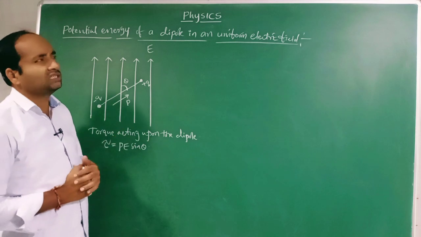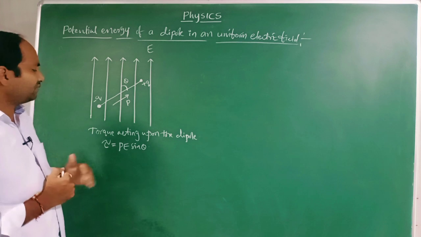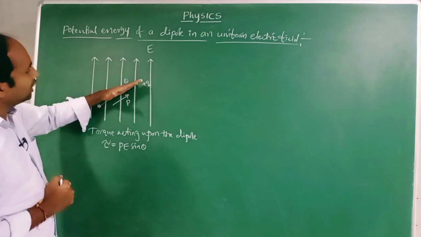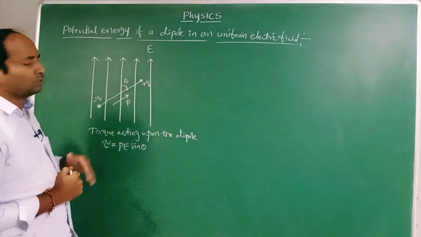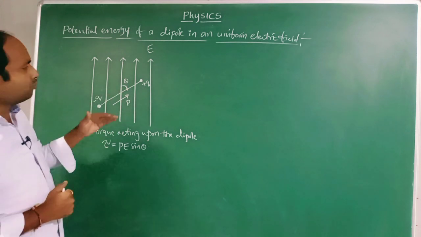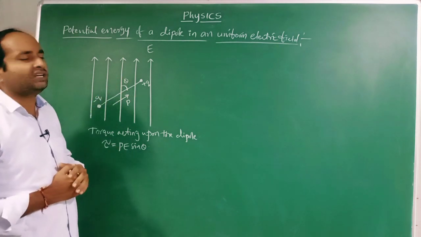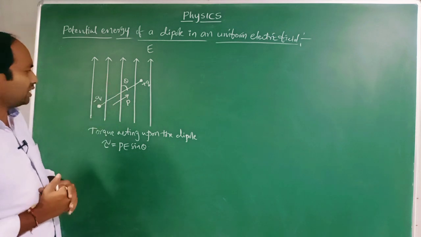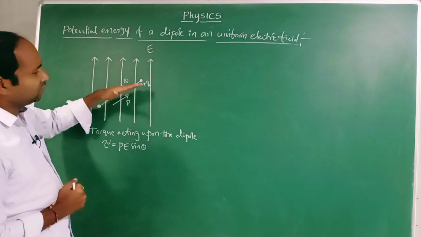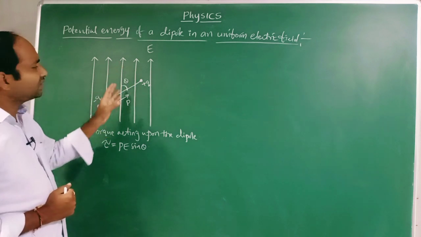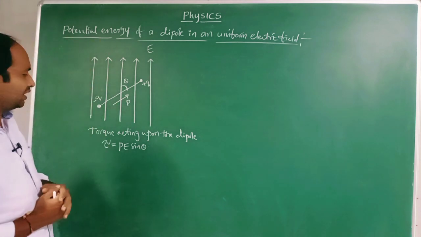What does torque mean here? Torque is the turning effect of the force. Due to this torque, the dipole is rotated in the electric field. Now what actually is the electrostatic potential energy of a dipole? The amount of work done by rotating the dipole in the uniform electric field is stored in the form of electrostatic potential energy. When it is rotated due to the torque, some work has to be done. That work is stored in the form of electrostatic potential energy.